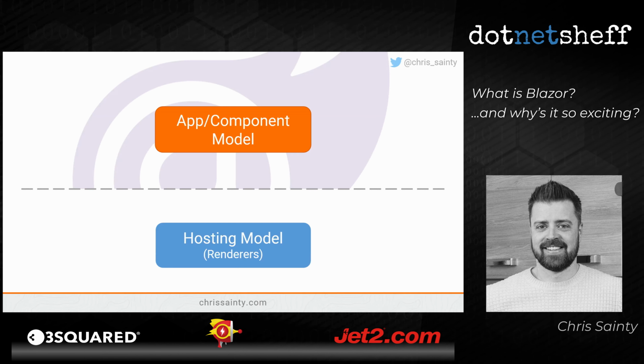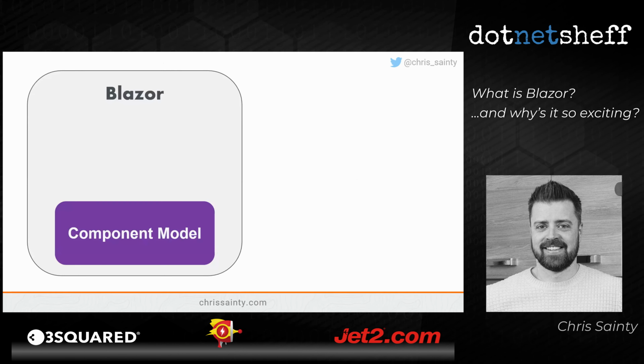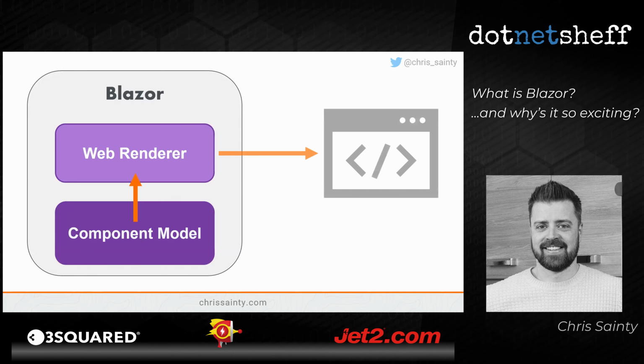So I'm trying to illustrate this to you a bit more. Blazor, as I said, has this app model, this component model, and by default, it ships with a web renderer. This web renderer knows how to output HTML to a browser. The component model is where all the diffing algorithm is. When that runs and calculates changes, it passes that information to the web renderer, and that web renderer then knows how to make that display in a web browser.